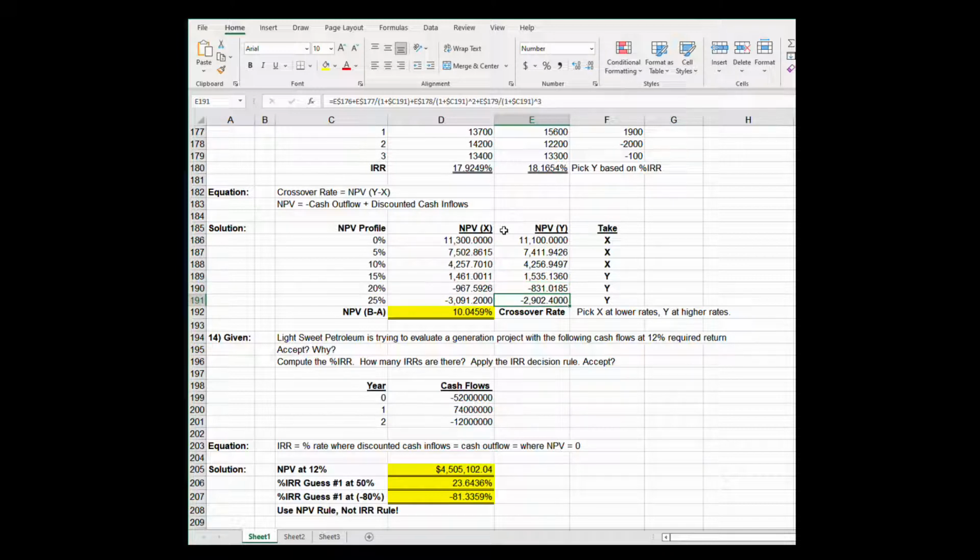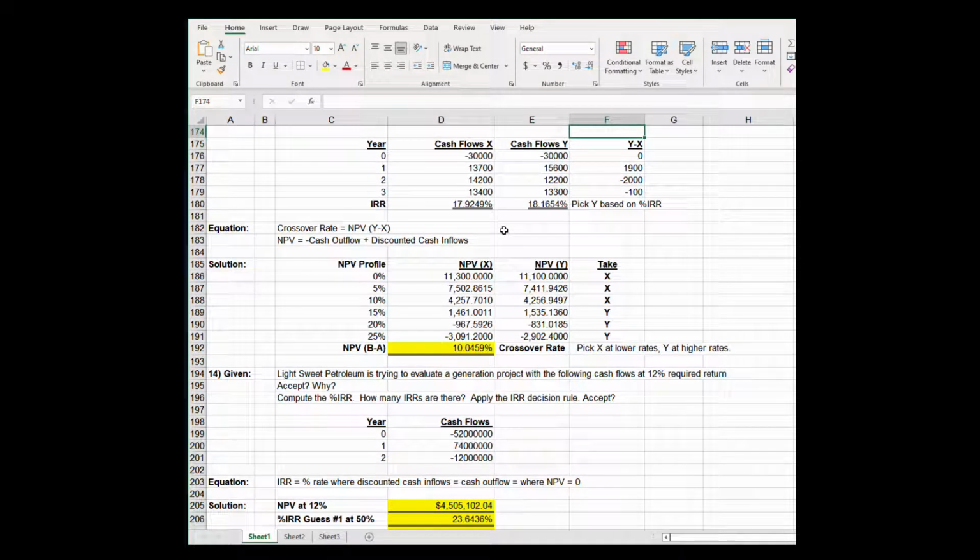These have better NPVs in those last three cases. And what is my crossover rate? I simply do an NPV equals 0 on this last column. NPV equals 0 equals 0 plus 1900 over 1 plus some rate, plus or minus 2000 over 1 plus some rate squared, plus or minus 100 over 1 plus some rate cubed.